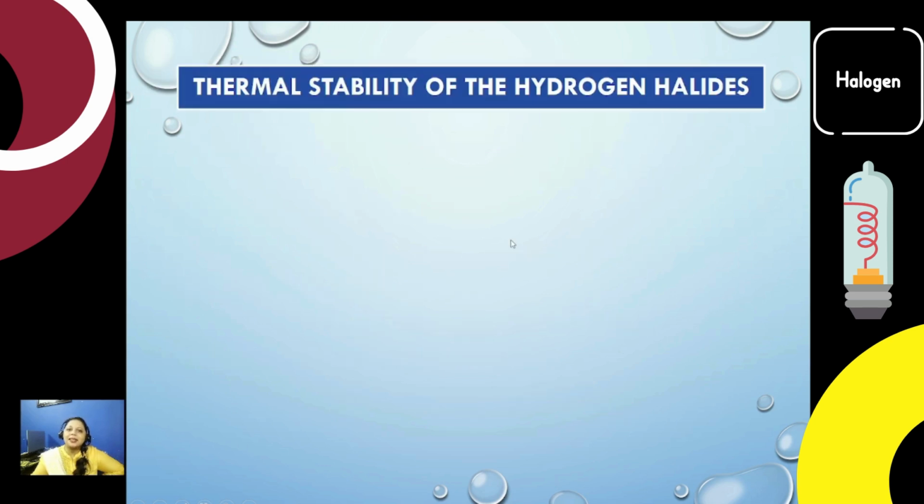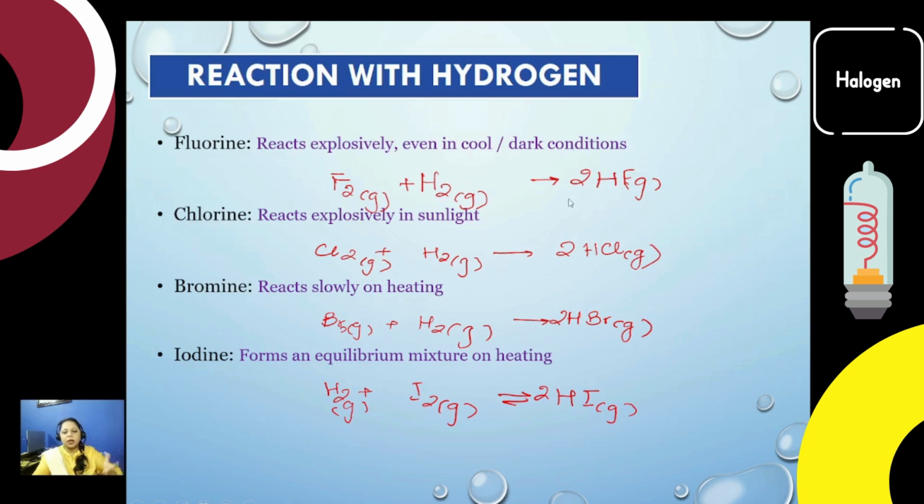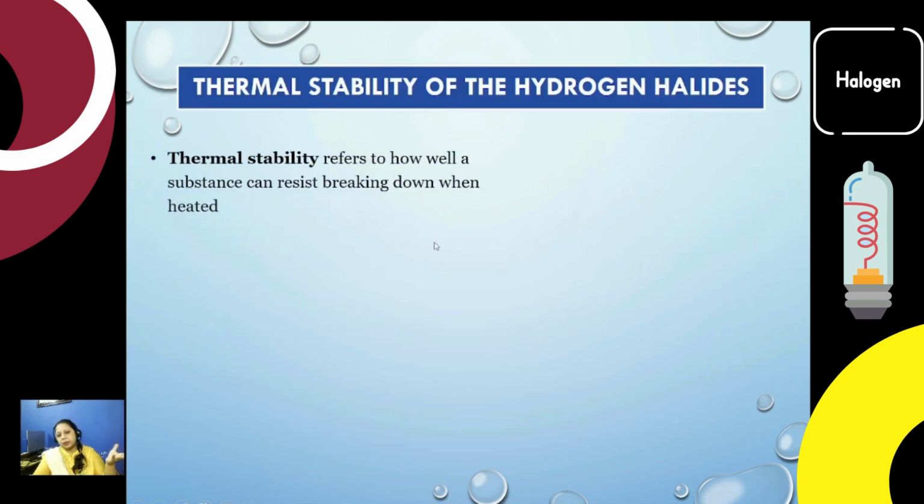Now it has some effect on the thermal stability. Let's talk about the thermal stability. We say hydrogen fluoride is formed, this is formed, this is formed. Now what about the thermal stability? Can they bear heat? Can they exist as this when we give them heat? So how do we define thermal stability? It refers to how well a substance can resist breaking down when heated. Is the bond strong or weak?